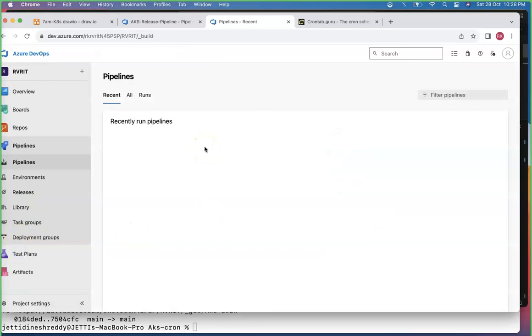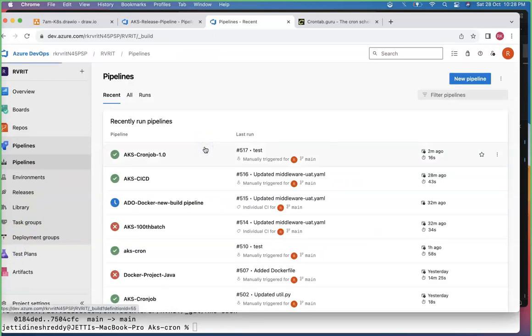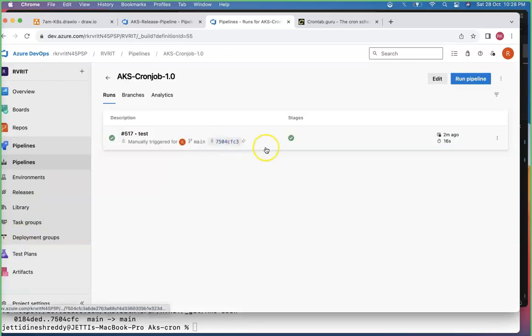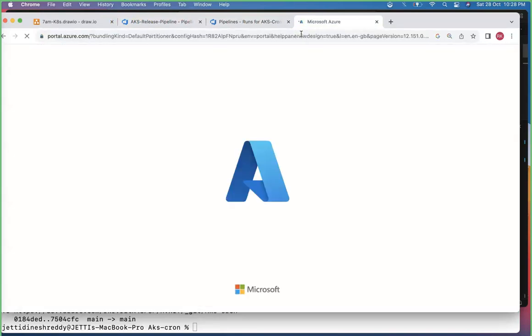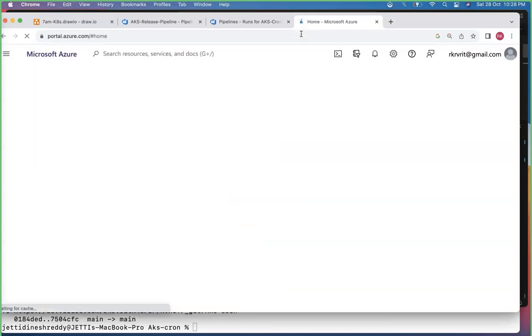So now the problem is, once your build pipeline is smooth, let's go for the build pipeline first. Yeah, your build pipeline is okay already, so everything is done. Now the only change you need to make, I will tell you now. You go to the portal, normal portal.azure.com, because you need to get that particular image you just pushed. You need to bring that one back, because we require that.